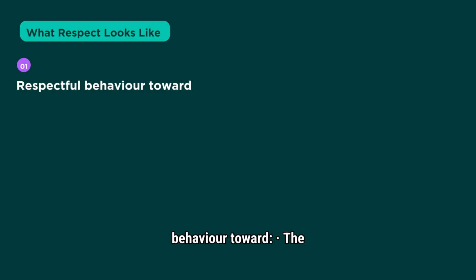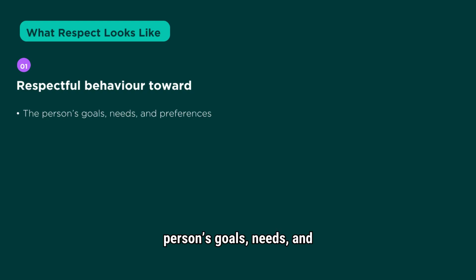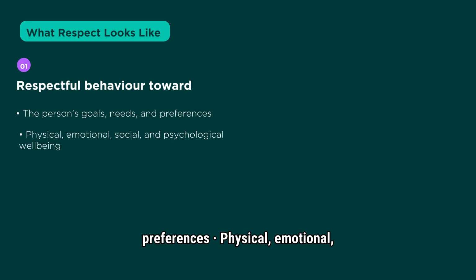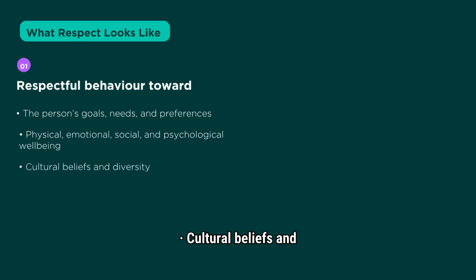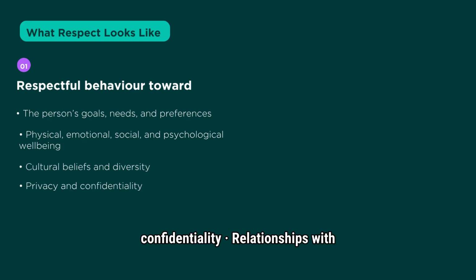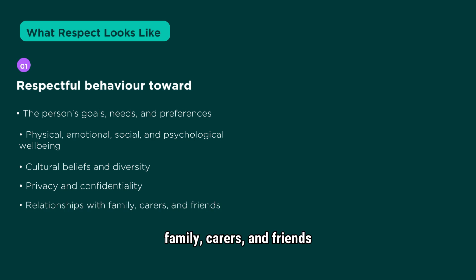Scene 3, what respect looks like in practice. Respect is shown through behavior, not just words. You must demonstrate respectful behavior toward the person's goals, needs, and preferences, physical, emotional, social, and psychological well-being, cultural beliefs and diversity, privacy and confidentiality, relationships with family, carers, and friends, rights and dignity. Respect requires conscious and deliberate effort in every interaction.